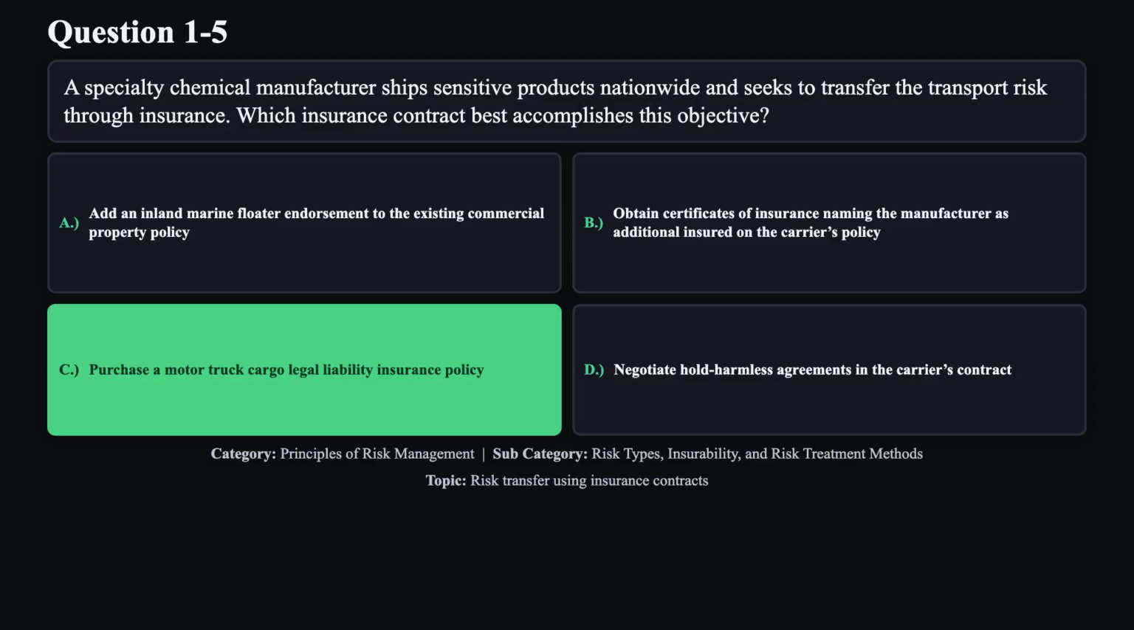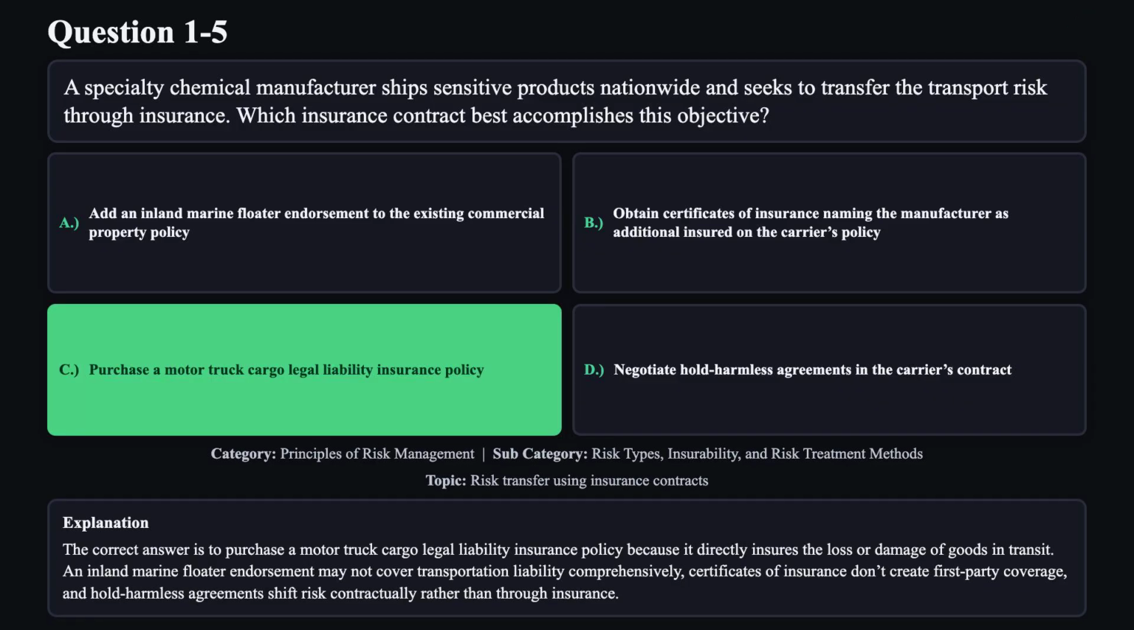The correct answer is C. The correct answer is to purchase a motor truck cargo legal liability insurance policy, because it directly insures the loss or damage of goods in transit. An inland marine floater endorsement may not cover transportation liability comprehensively. Certificates of insurance don't create first-party coverage, and hold harmless agreements shift risk contractually rather than through insurance.